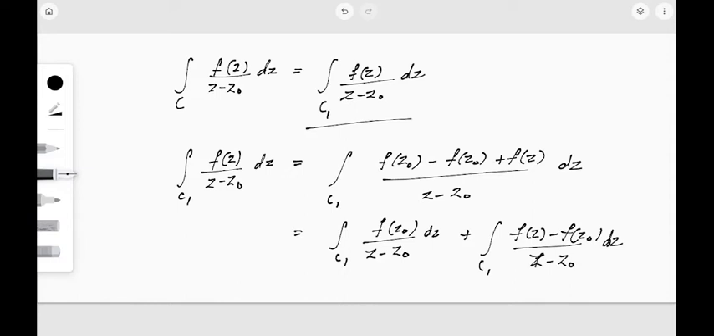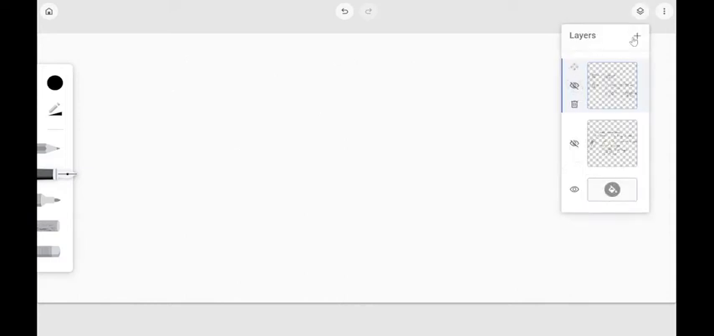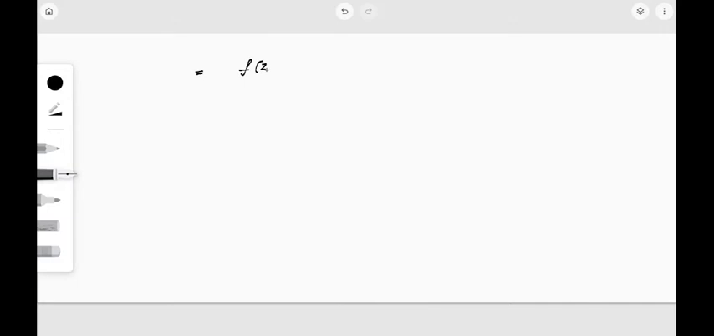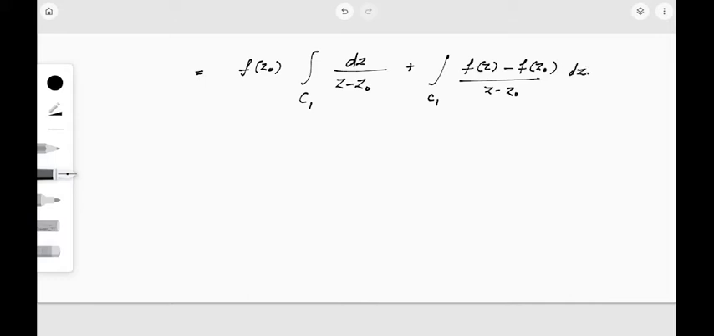Now f of z dot is actually a constant value, right? So I can write this is equal to f of z dot into integral over C1 dz by z minus z dot plus integral over C1 f of z minus f of z dot by z minus z dot into dz. Now what is this value? This integral is nothing but 2 pi I, right? We had seen it in the previous section. Now let us see what is the value of this integral.